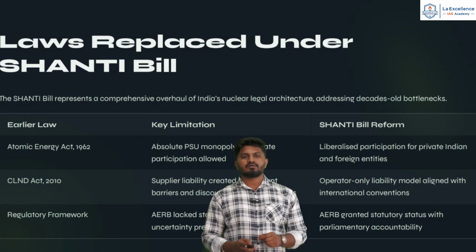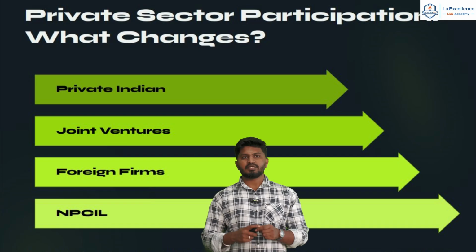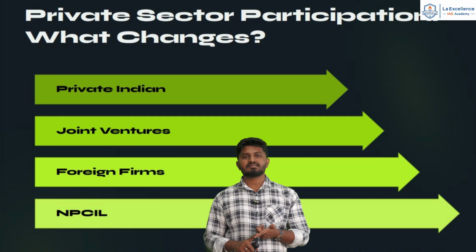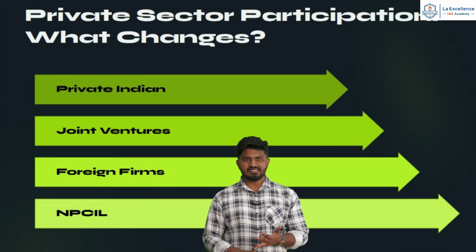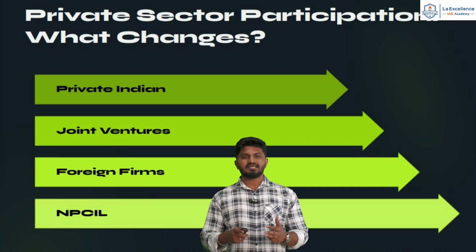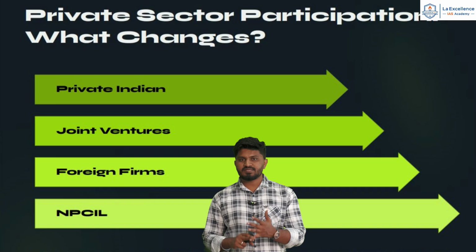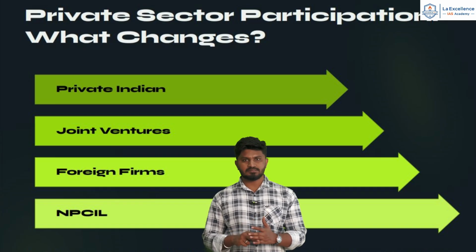So next, private sector participation. What is going to change under the Shanti bill? It will result in private Indian companies, joint ventures between foreign and Indian companies, foreign firms, and NPCIL. These will be the four entities which will be allowed in nuclear power generation in India. So this bill permits Indian companies, joint ventures, and foreign firms to build, operate, own as well as decommission nuclear power plants.